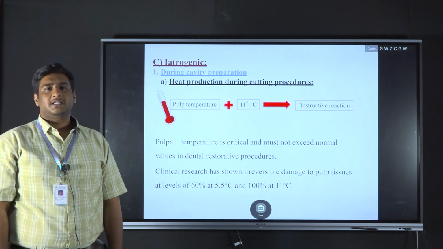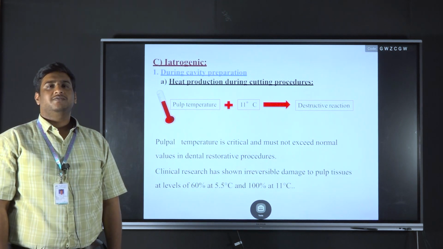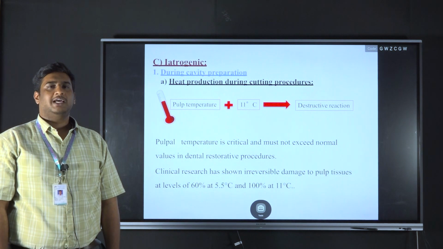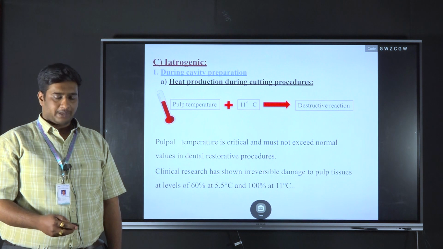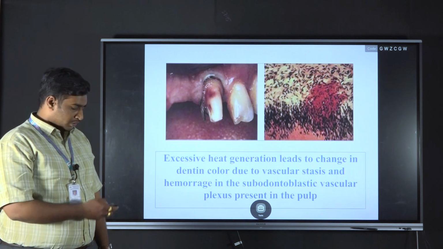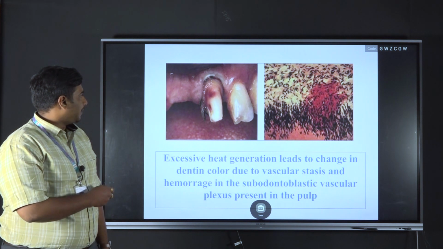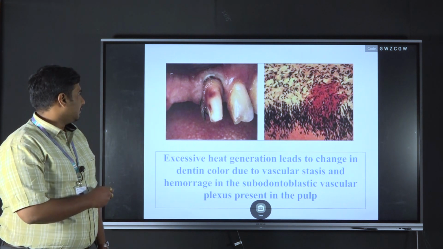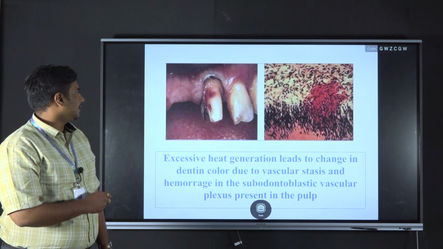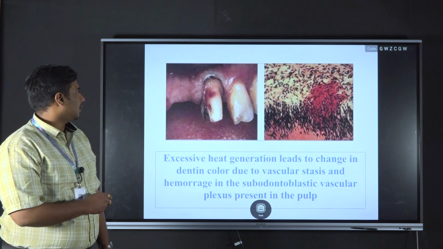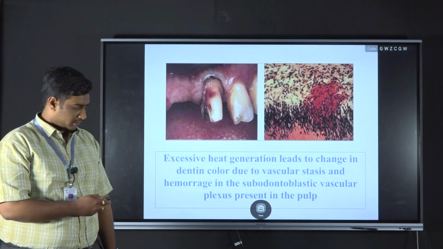If the pulpal temperature is increased by 5.5 degrees centigrade, there is a chance of 60% damage to the pulp, whereas if it exceeds 11 degrees centigrade, there is a 100% chance of pulpal irritation. This picture depicts the pulpal damage due to heat. Whenever excess heat is produced during tooth preparation, there are avascular changes in the tooth causing internal hemorrhage, causing irreversible damage to the tooth.